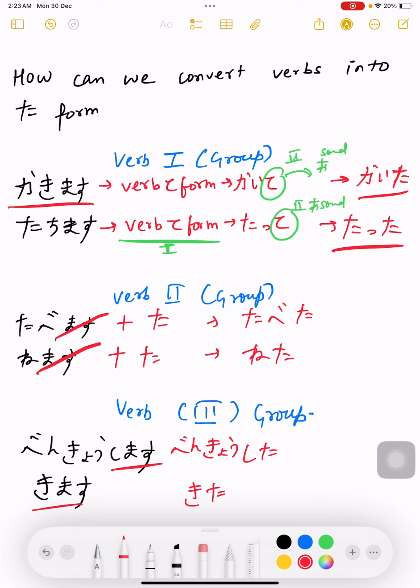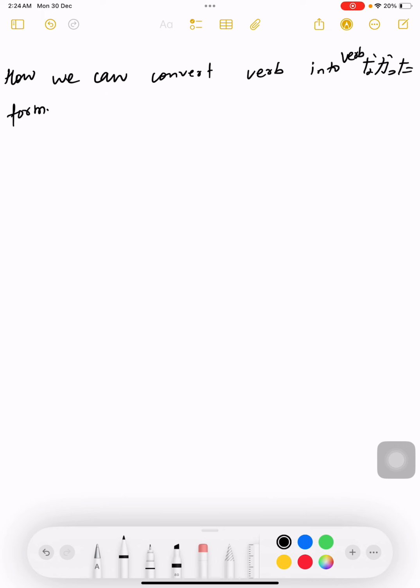Okay, now I am going to tell you how we can convert verb into nakatta form. Which form? Verb nakatta form. Again, I am going to categorize verbs into 3 parts.